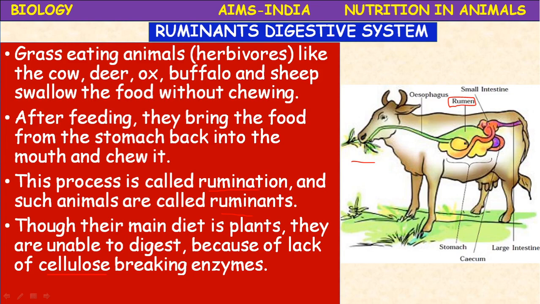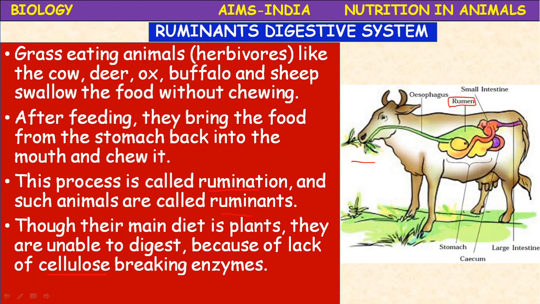You studied in the nutrition in plants. So there is one nutrition called symbiotic nutrition. Symbiotic nutrition means 2 different organisms live together. They help each other.